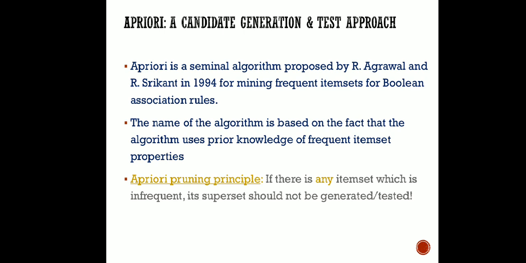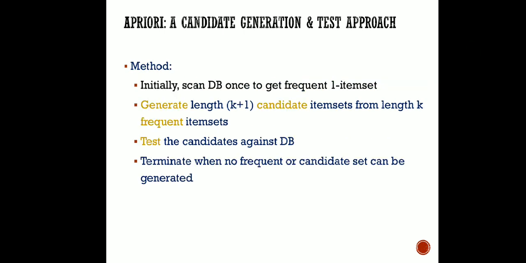Okay, just see the method in short. When we come up with an example in the next slide, the concept will be much clearer. We are going to scan the total database once to get the one-item sets. That means whatever the transactions and whatever the items present, we scan the total database and come up with the frequencies of their occurrence. Then we generate length k plus 1 candidate item sets from the length k frequent item sets.